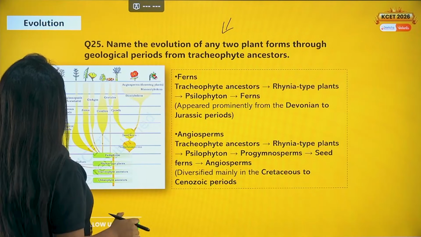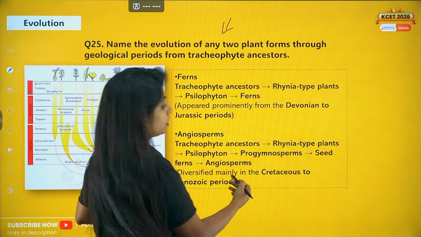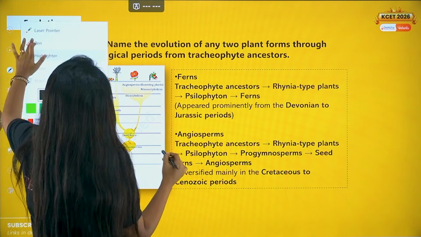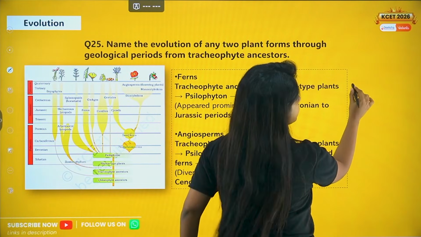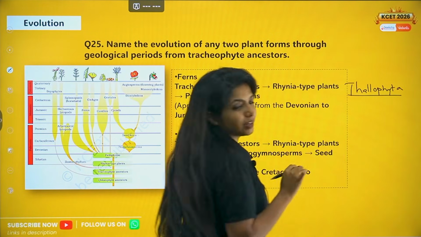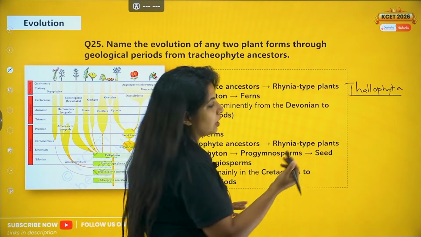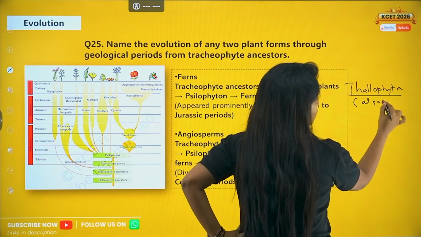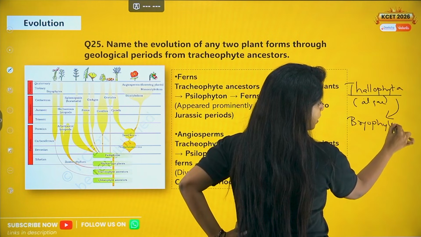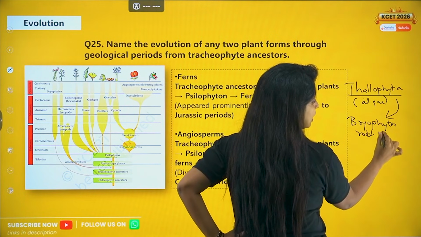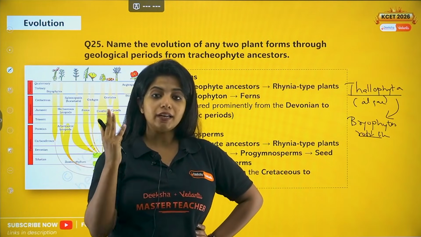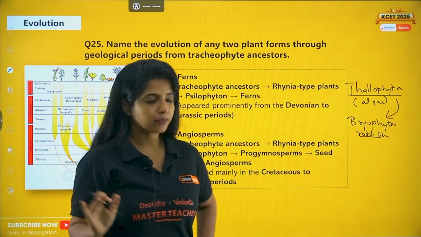So initially, what did we have? We had something known as thallophyta. They didn't have root, stem, leaf, anything. They're like the algae out there. From thallophytes, we got bryophytes, which had root-like, stem-like structures. But remember, they did not have a vascular system. That means there was no xylem and no phloem to transport food and water.